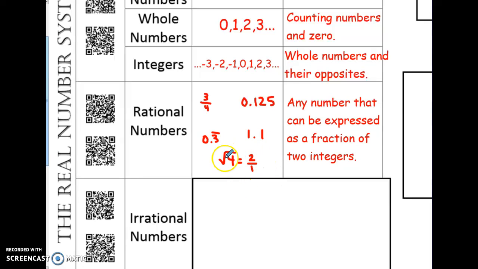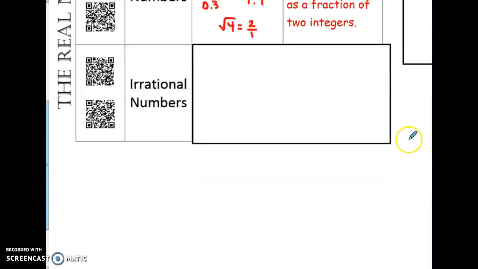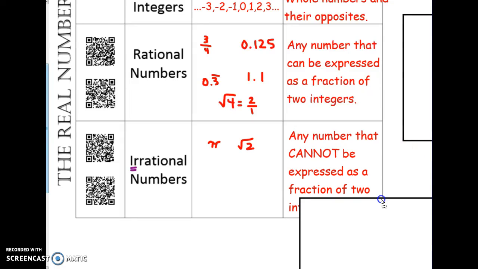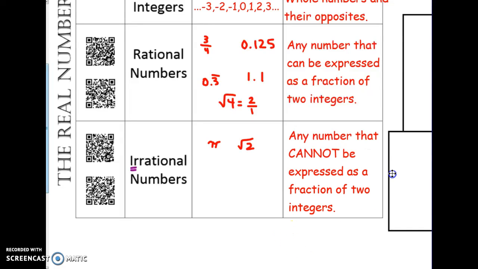So I was able to write my answer so that it looks like a fraction, and that's how I know it's rational. So here's your definition: any number that can be expressed as a fraction of 2 integers. Again, we can convert all of these into fractions, and that means they are rational. And then if you know anything about this little part that we add to the word rational, IR is the prefix. What it means is that we cannot turn the number into a fraction of 2 integers.